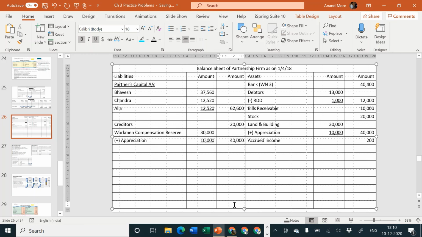Let us check now whether the balance sheet is tallying or not. 40,400 plus 12,000 plus 10,000 plus 20,000 plus 40,000 plus 200, that goes to 1,22,600.